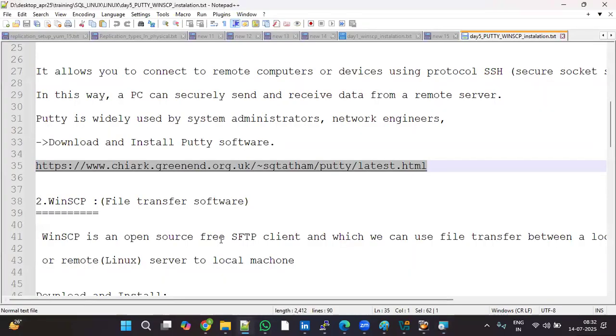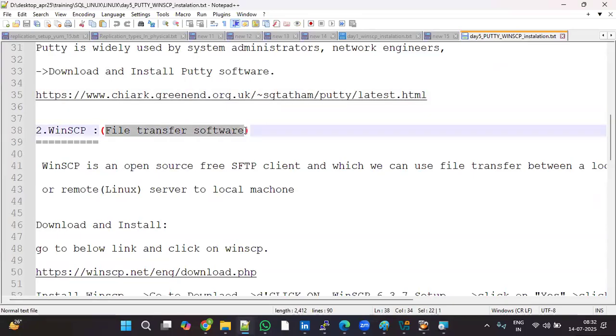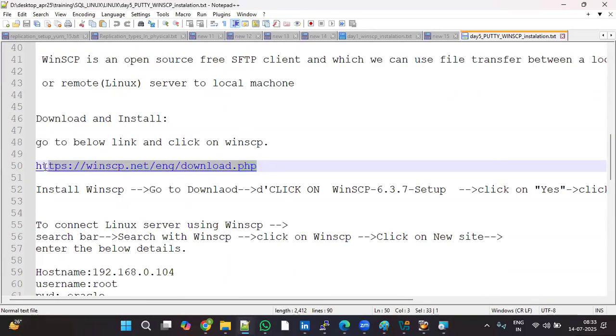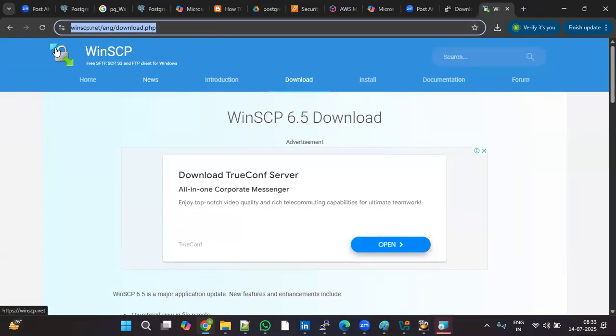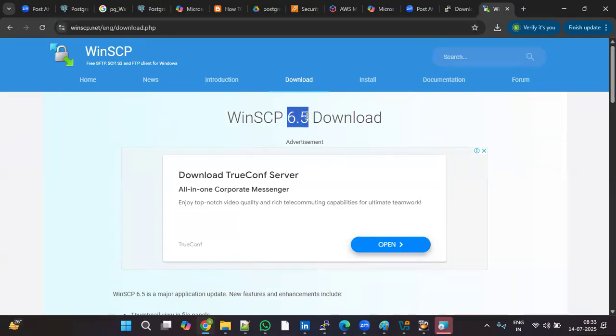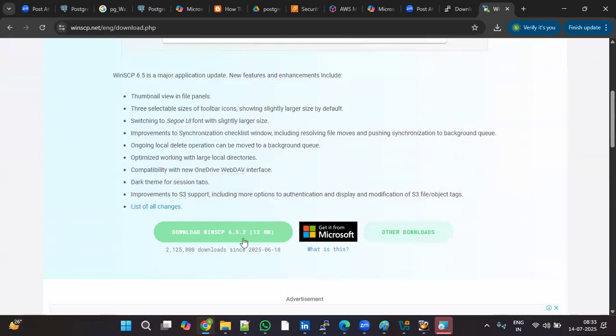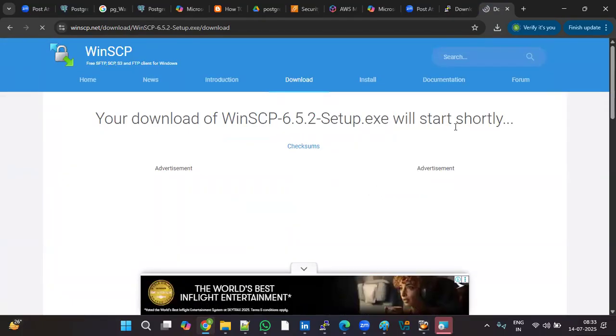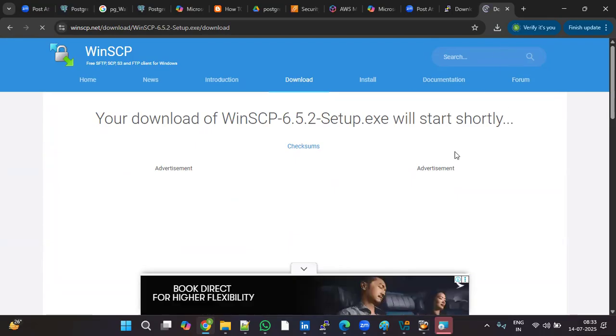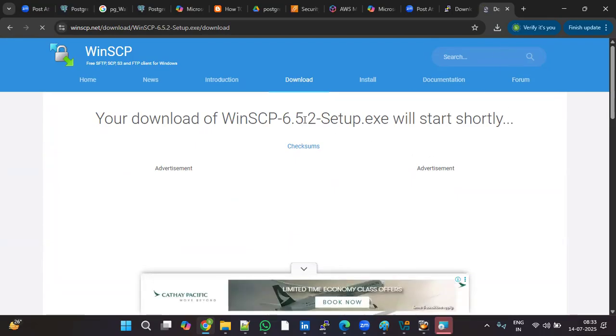The same way, how to install WinSCP, the file transfer software? Go to the below link and click on WinSCP, or you can search Google for free WinSCP download. Anything is fine; I keep the link directly. This is the WinSCP symbol. WinSCP means we can transfer files from local system to Linux system and from Linux system to local system. Which version are we using? The latest version, 6.5.2. Click on download WinSCP 6.5.2, the complete version. The size is 12 MB. The WinSCP setup.exe will start shortly. It is going to start downloading WinSCP 6.5.2.